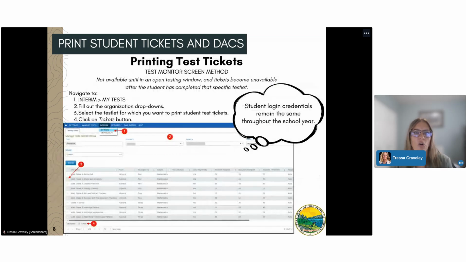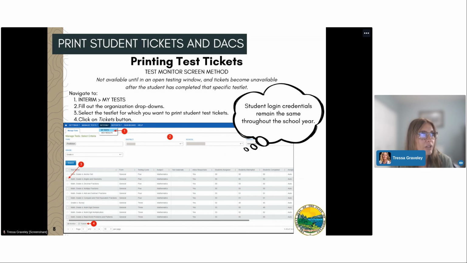Testing tickets can also be found in the Test Monitor screen. A couple considerations. A reminder that testing tickets won't be available using the Test Monitor screen method until the testing window has opened. Another thing to know is that tickets become unavailable after the student has completed that specific testlet. So when educators navigate to the Test Monitor screen, they will click on Interim, My Tests.